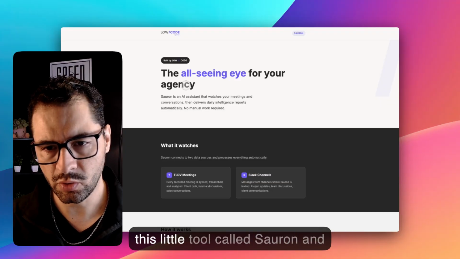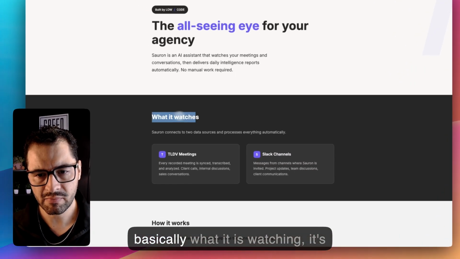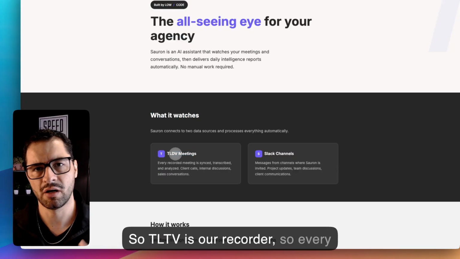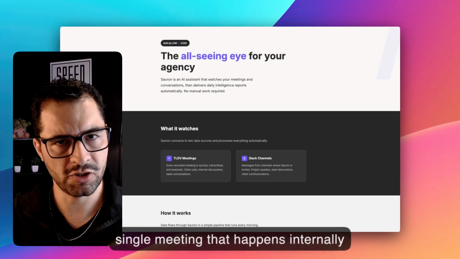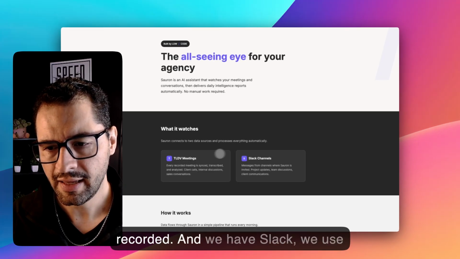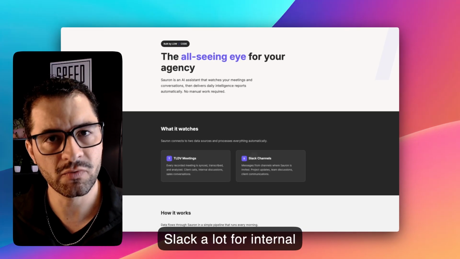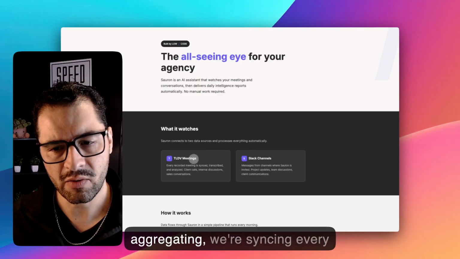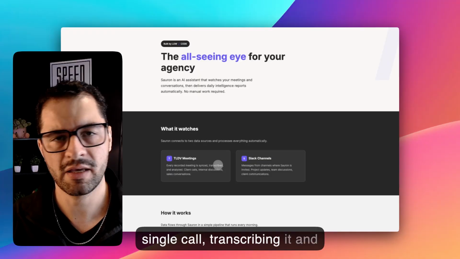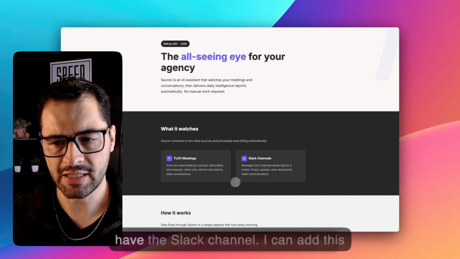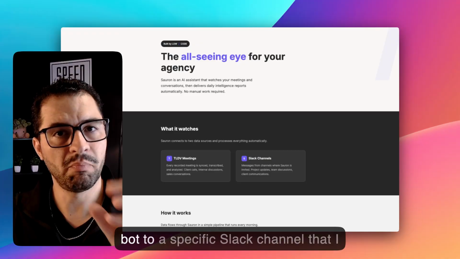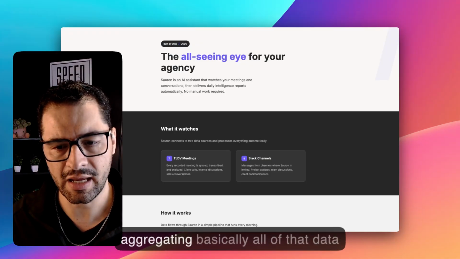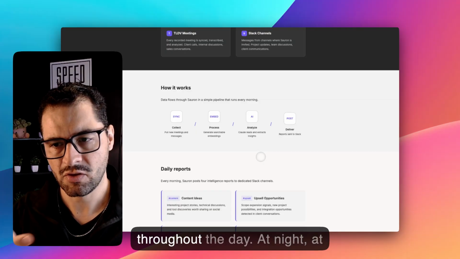So I built this little tool called Saran, and basically it's starting based on our TLDV meeting. TLDV is our recorder. So every single meeting that happens internally and externally with clients is being recorded. And we have Slack. We use Slack a lot for internal and external communications. So we're syncing every single call, transcribing it and analyzing it. On top of that, I can add this bot to specific Slack channels that I want it to have access to, and it's aggregating all of that data throughout the day.